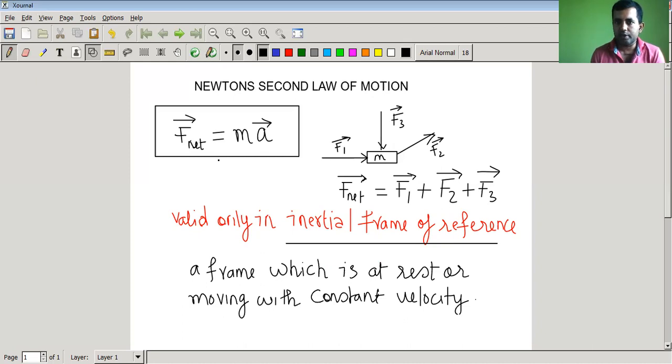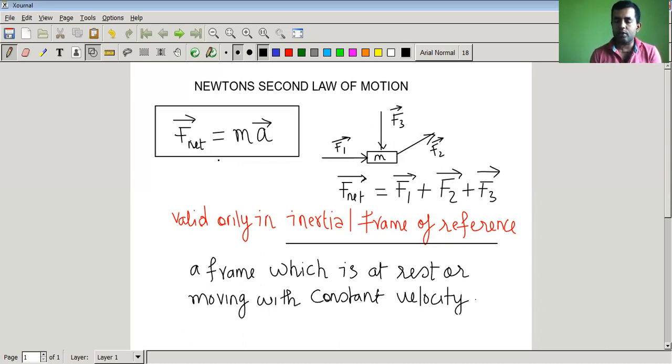So suppose you're in a car and the car starts suddenly. Is it an inertial frame of reference? The answer is no, because it is accelerating. Its velocity has changed. Same way, suppose your car has stopped suddenly. Is it an inertial frame of reference? The answer is no. Again, it has accelerated, decelerated actually.